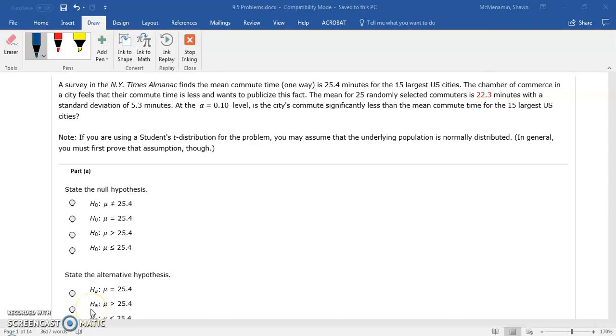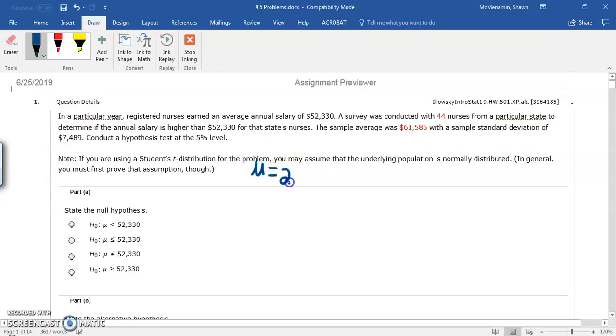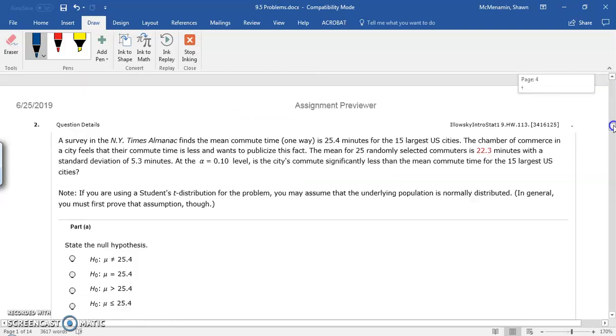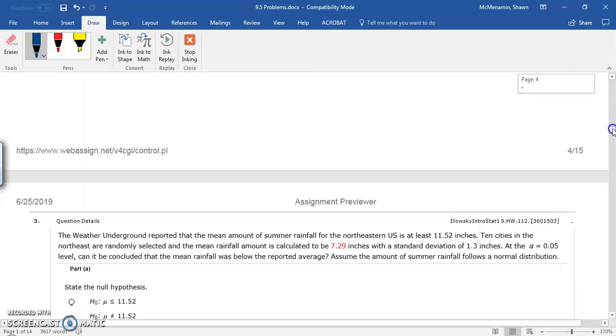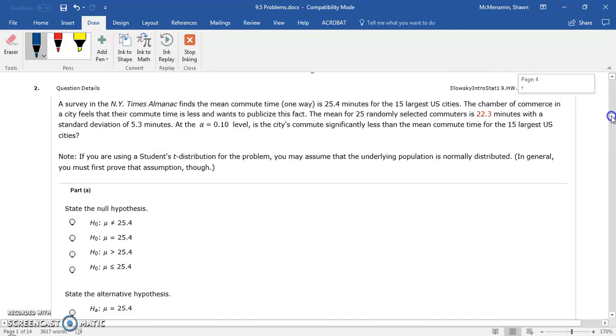A survey in the New York Times Almanac finds that the mean commute time is 25.4 for the 15 largest cities. So the mean is 25.4, so mu equals 25.4. The Chamber of Commerce in a city feels that the commute time is less. So it feels like the mean is less than 25.4 and wants to publicize this fact.